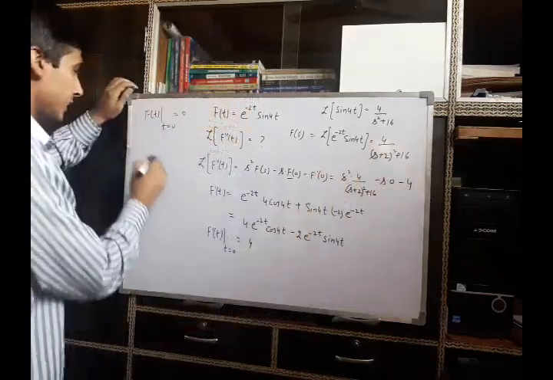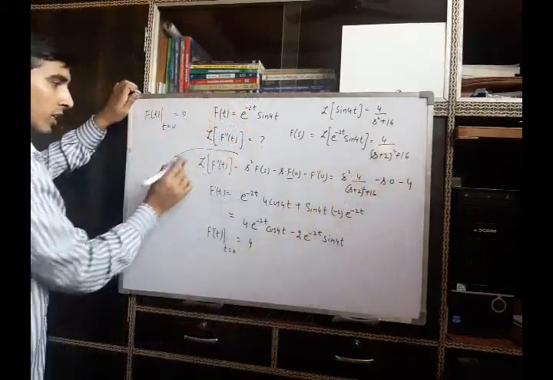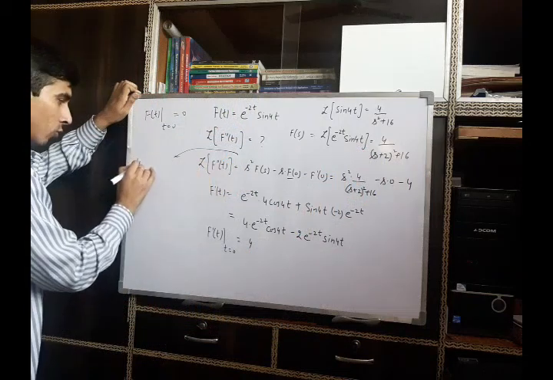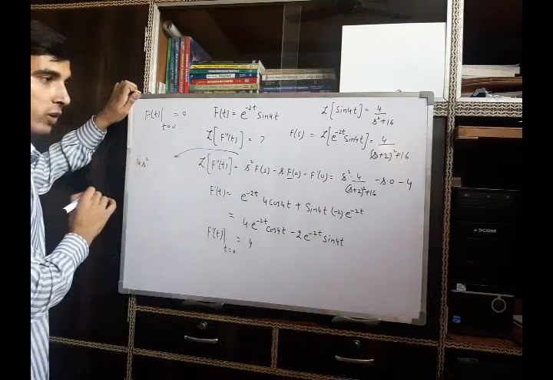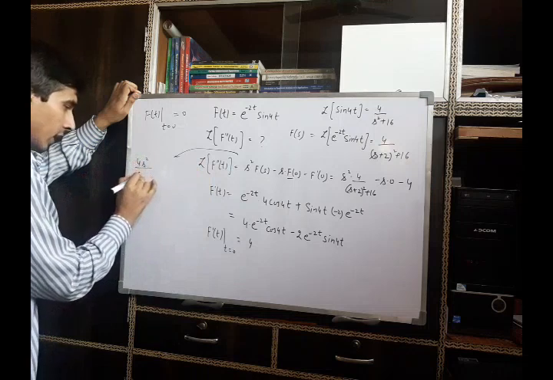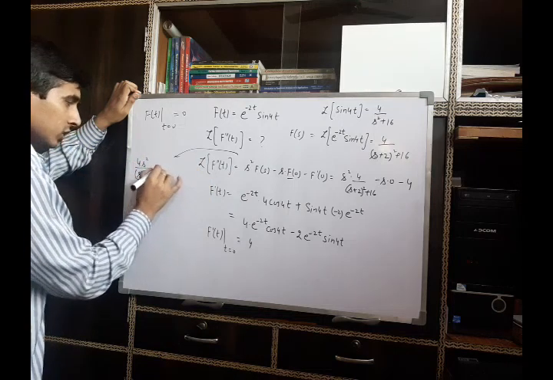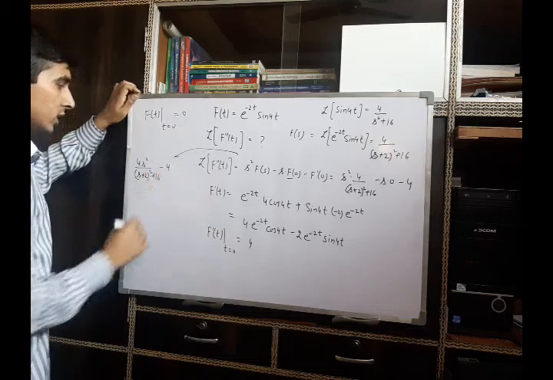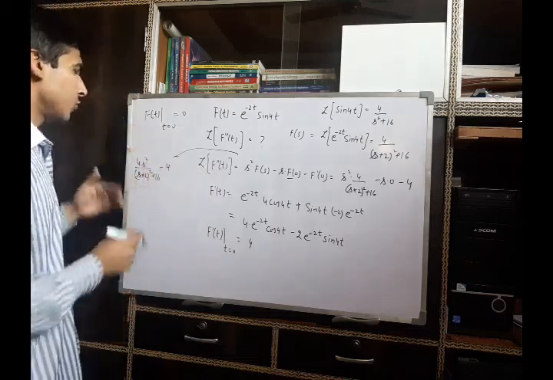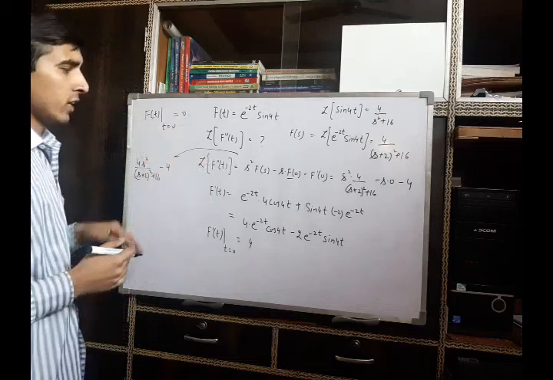So we can rewrite it as the Laplace transform of the second derivative is 4 into s square upon (s plus 2) whole square plus 16, minus 4. This is the Laplace transform of the second derivative. If you want to simplify this, you can simplify this.